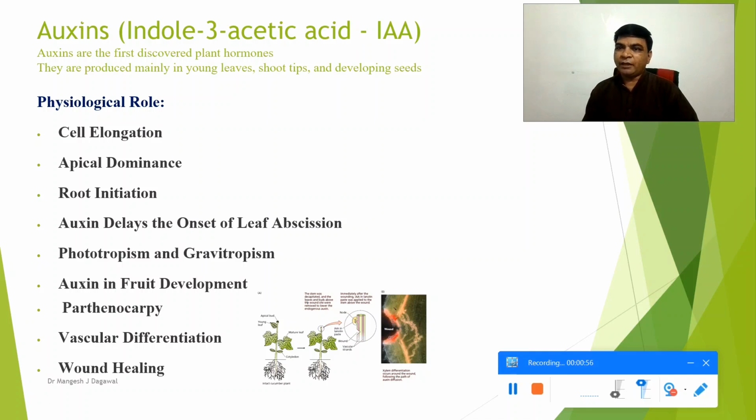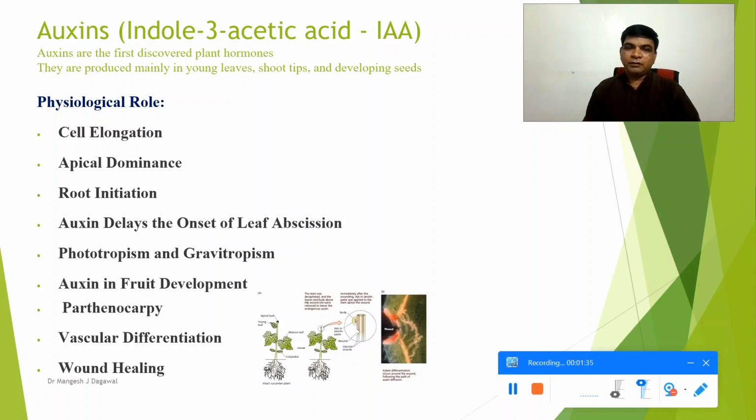So the plant responds to light and gravity due to auxin distribution, and a higher auxin concentration on the shaded side of the plant promotes elongation, causing the plant to bend toward the light. That phenomenon is called phototropism. Similarly, in response to gravity, auxin also regulates the growth direction, the direction of root growth. That phenomenon is called gravitropism. In both plant movements, auxin plays a very important role.